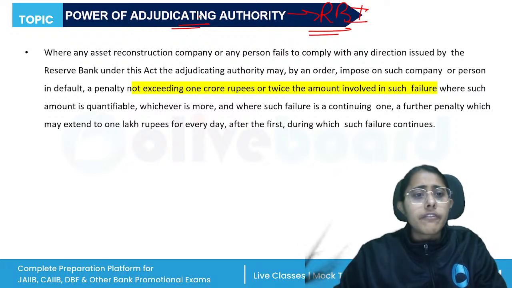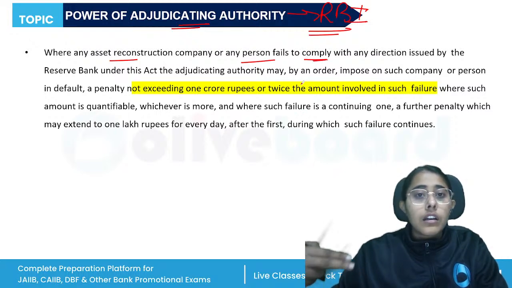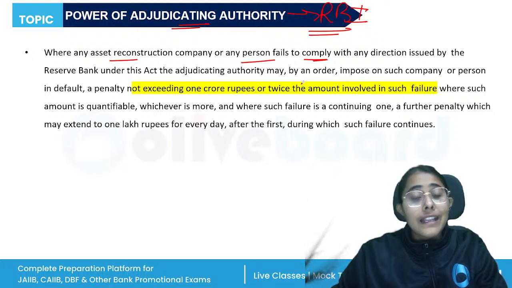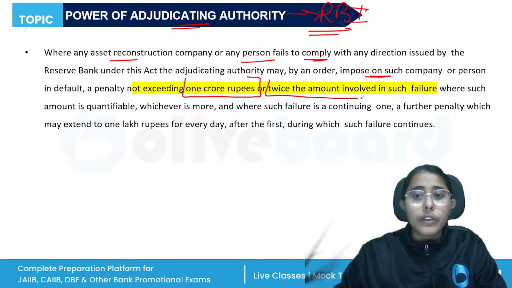For example, where any ARC or any person fails to comply with the directions issued by RBI, or is not complying with or goes against the provisions of the act, then a penalty can be imposed. Both the company and the person in default can be penalized, not exceeding 1 crore rupees or twice the amount involved.